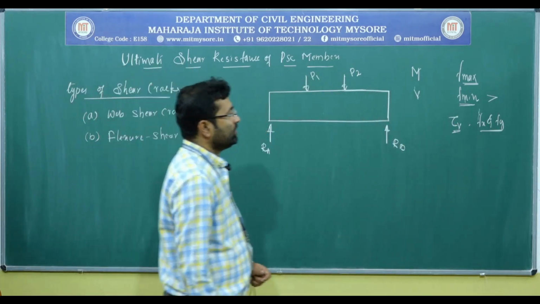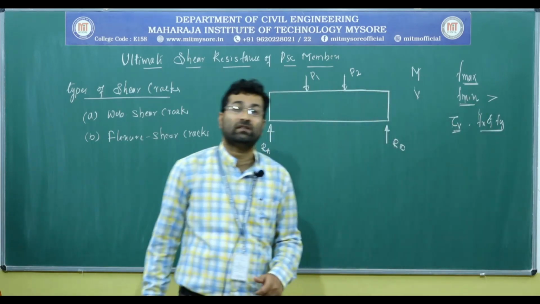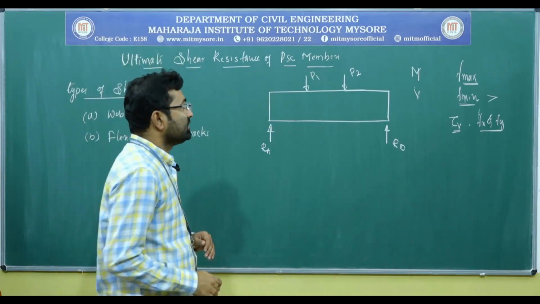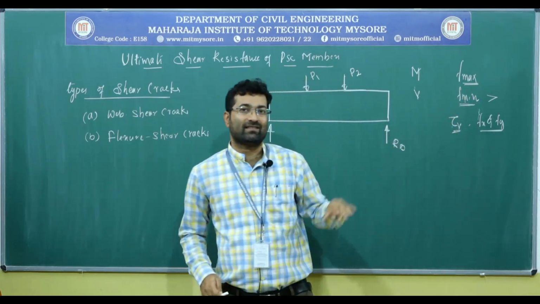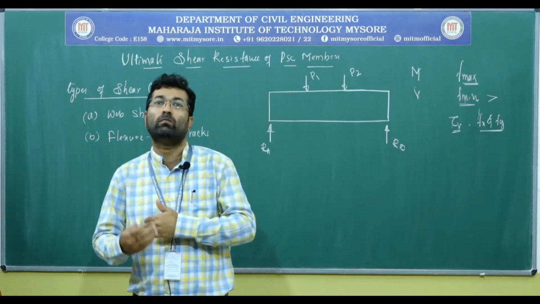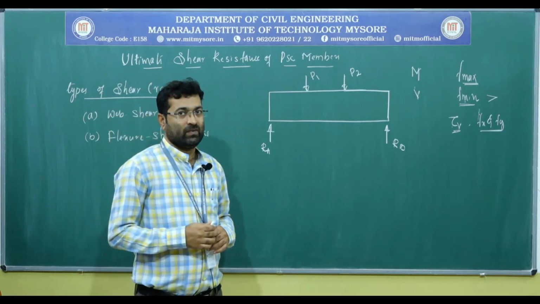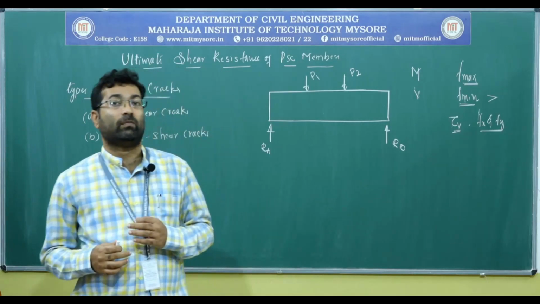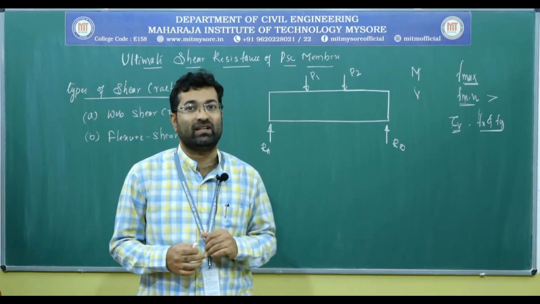The resultant of these affects the development of the principal stresses. Let us assume that the principal tensile stress in the concrete is more than the capacity of the concrete. In that situation, there will be a development of cracks in the PSC beams.